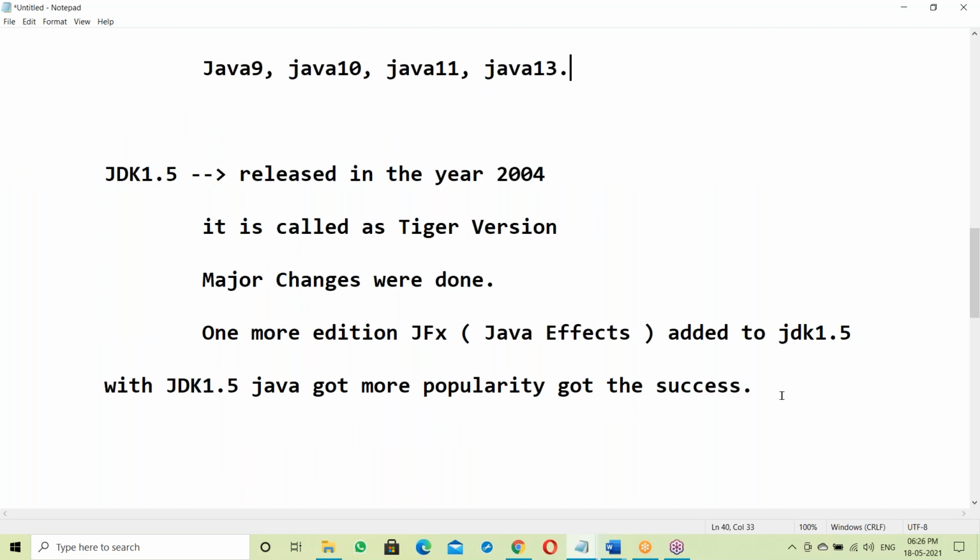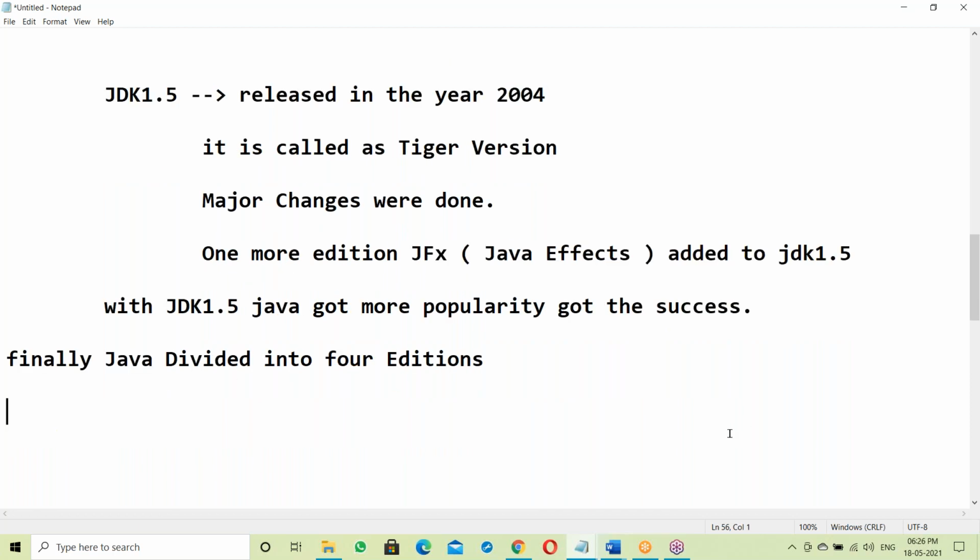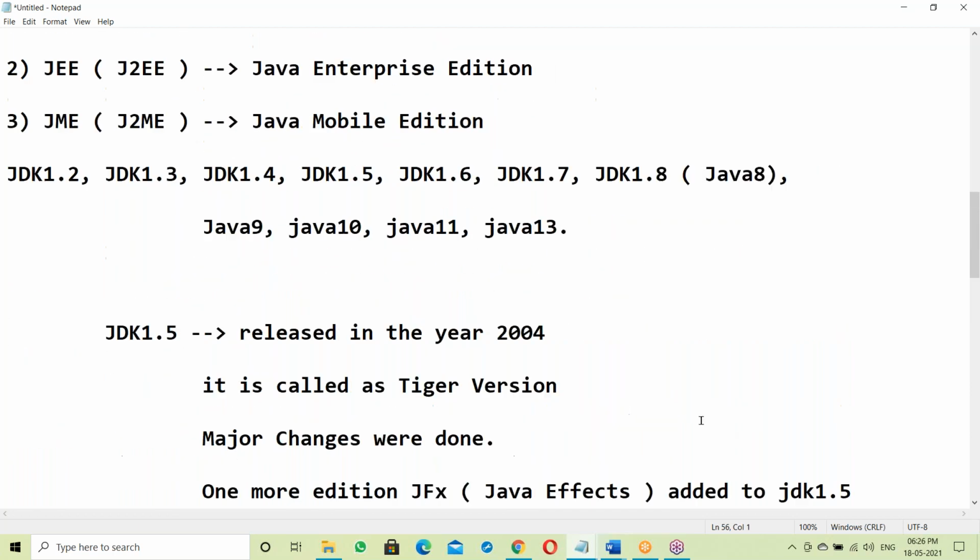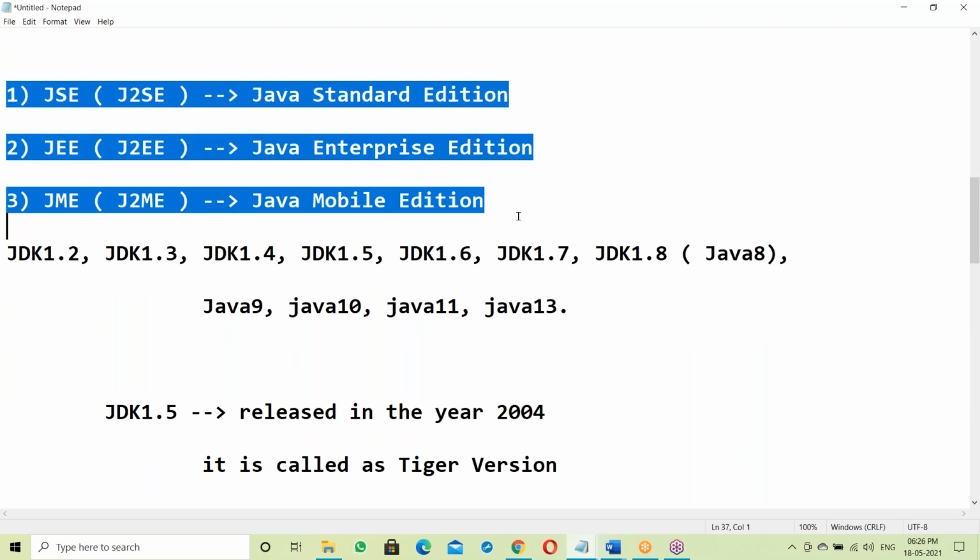So finally, Java is divided into four editions.